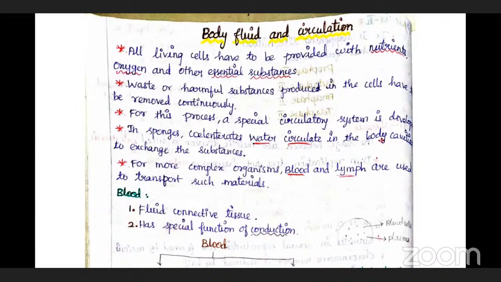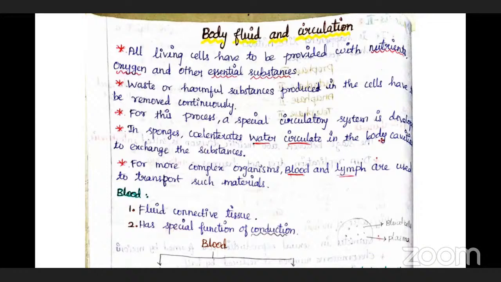Next is the circulatory system. Many nutrients are present in our body, and these nutrients should be transported from one place to another. Simultaneously, waste and harmful products are also produced by the cells, and they have to be removed.